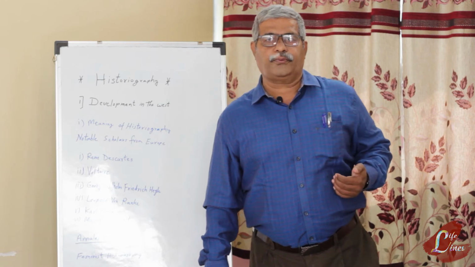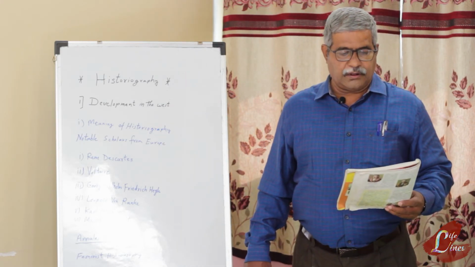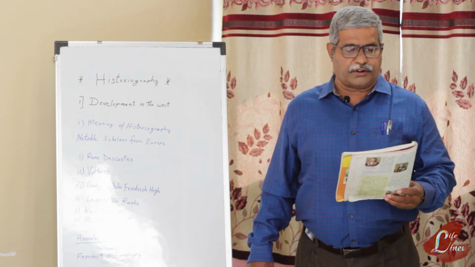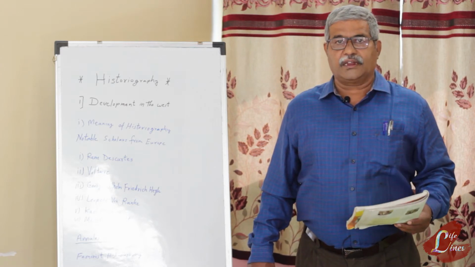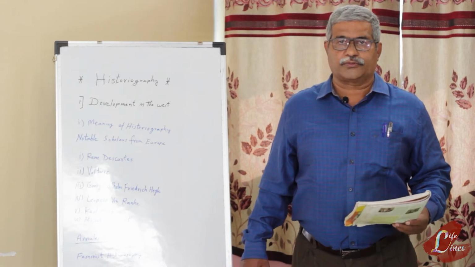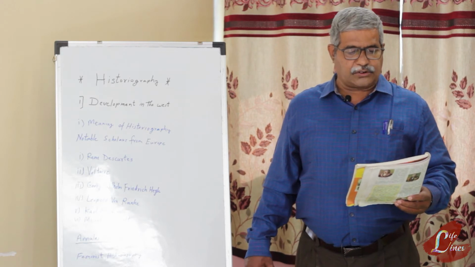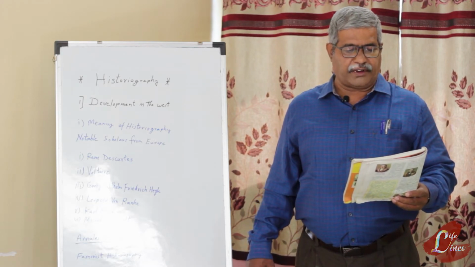One group of French people were of the opinion, especially at the onset of the 20th century, and the group who followed this particular philosophy is called the Annals School. The Annals School gave a new direction to history writing.